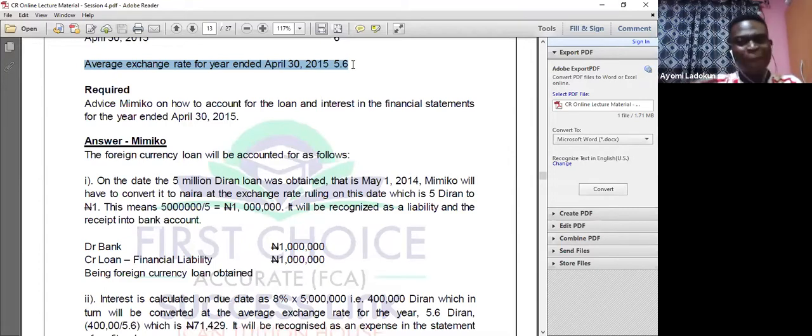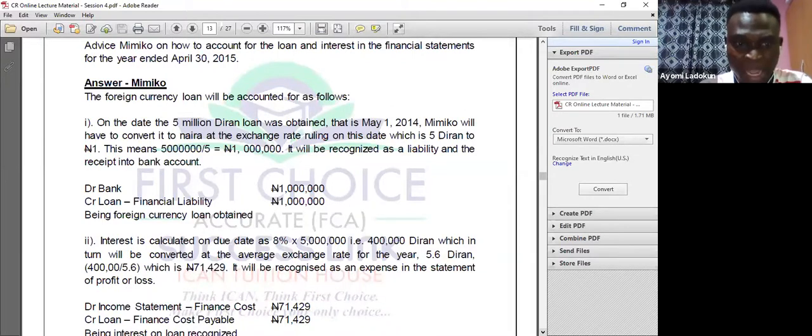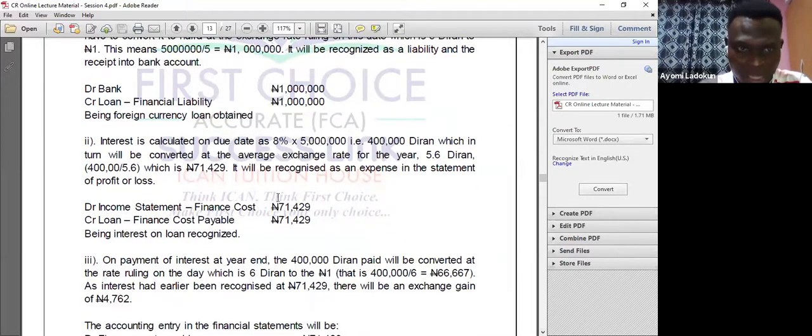So at the time I'm paying, I'm going to convert using the average exchange rate at the end of the year. At the end, I have 5.6. So I will now say 400 divided by 5.6. I will have a figure, and I will now recognize it as an expense in my financial statement. So it will increase the carrying amount of my liability. Okay, so that's what you are seeing here.